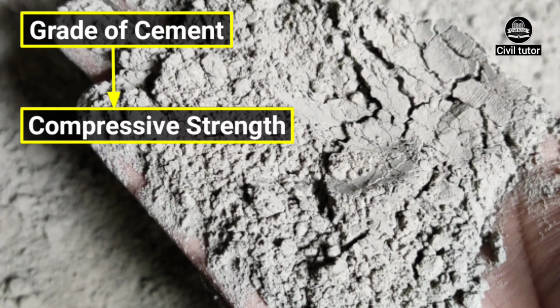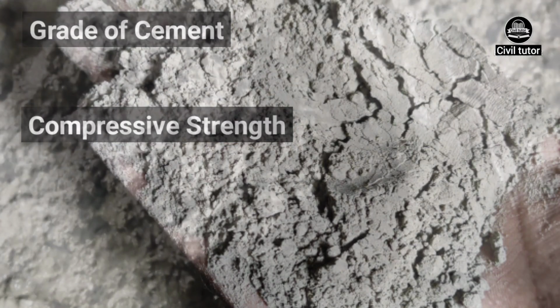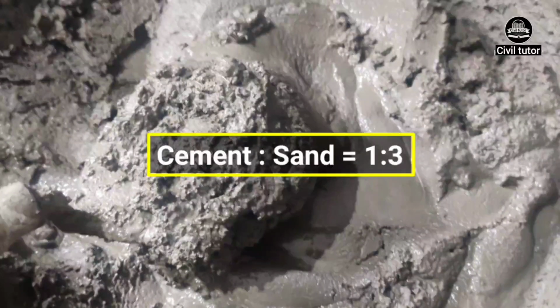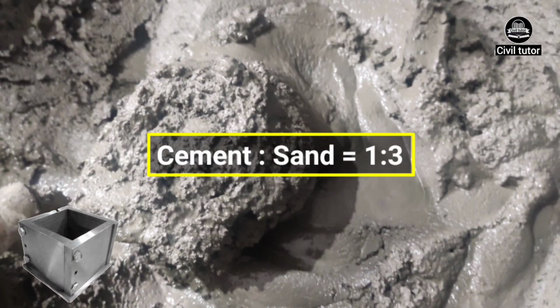For calculating the compressive strength, cement mortar is prepared in the mix ratio of 1:3, in which one part of cement is mixed with 3 parts of fine aggregates or sand with an adequate quantity of water. After preparing the mortar, cubes having each side 70.6 mm are made from this mortar. These cubes are then vibrated properly for around 2 minutes. The purpose of this is to reduce the number of voids present in the paste.